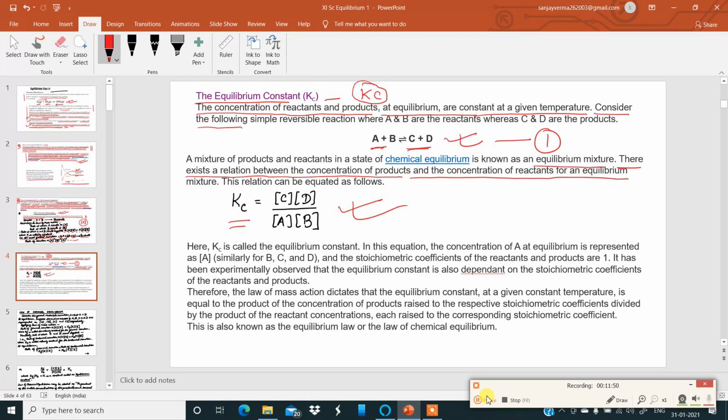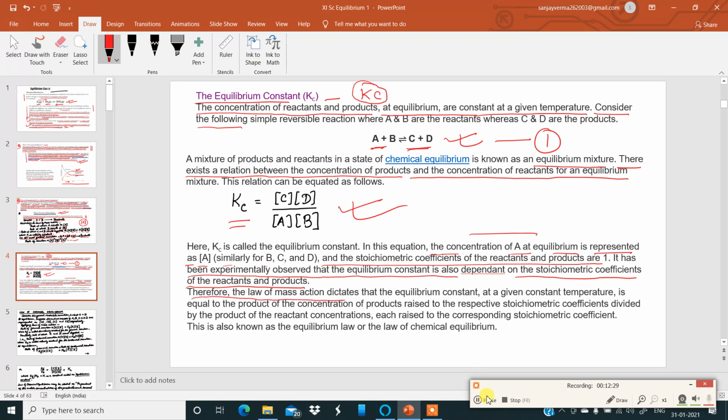Now, here, my dear boys, Kc is called the equilibrium constant. In this equation, the concentration of A at equilibrium is represented as A within brackets. Similarly for B, C and D, the stoichiometric coefficients of the reactants and products are all 1. It has been experimentally observed that the equilibrium constant is also dependent on the stoichiometric coefficients of the reactants and the products. The stoichiometric coefficient may not be 1, may not be 2, may not be 3, whatever.